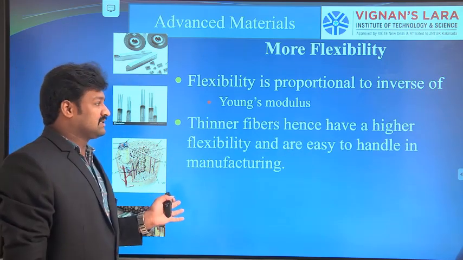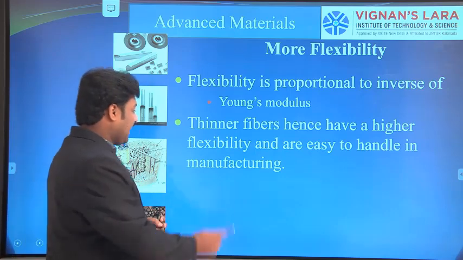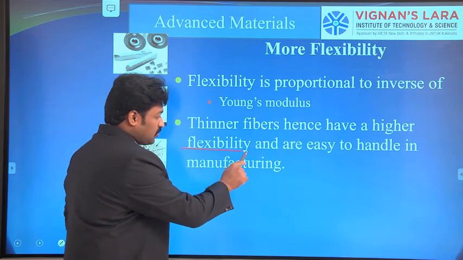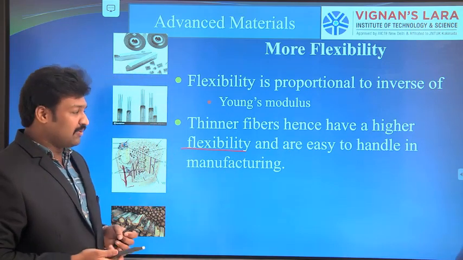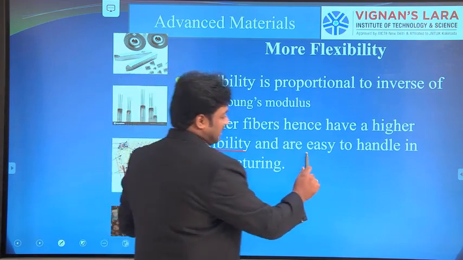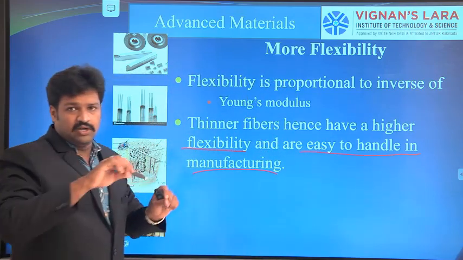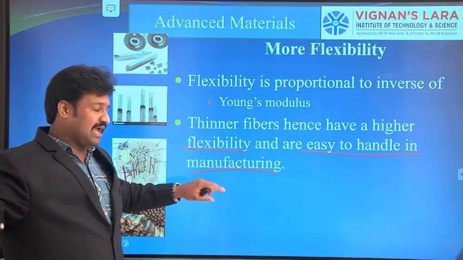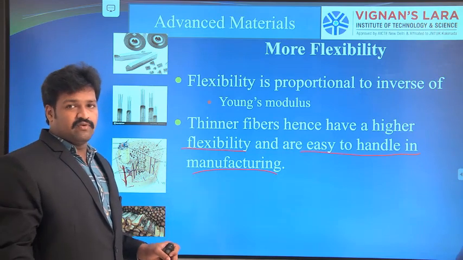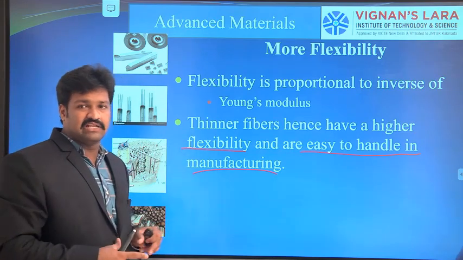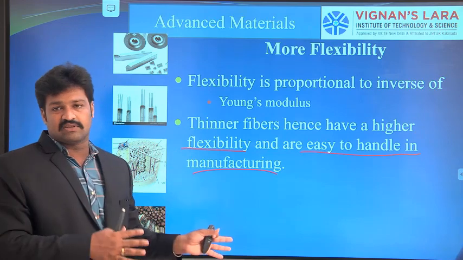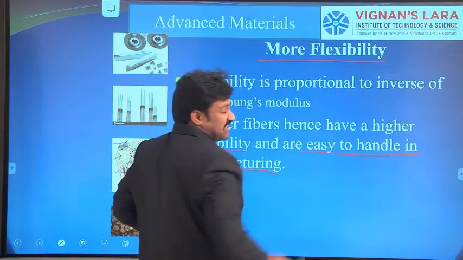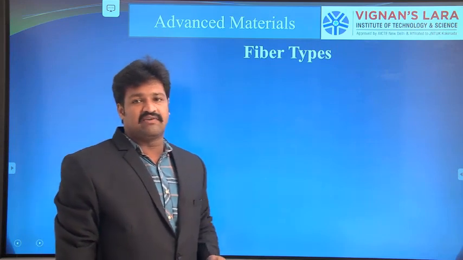So thin fibers hence have higher flexibility. It means they can easily bend, so they can be deformed to any shape, are moldable to any shape, and are easy to handle. If those are flexible, we can easily handle those components. If it has higher stiffness, then it is very difficult to handle. Whereas if it has a bending nature, we can fold and handle or transfer the components from one place to another place. So thin fibers have more flexibility. These are the advantages of thin fibers.